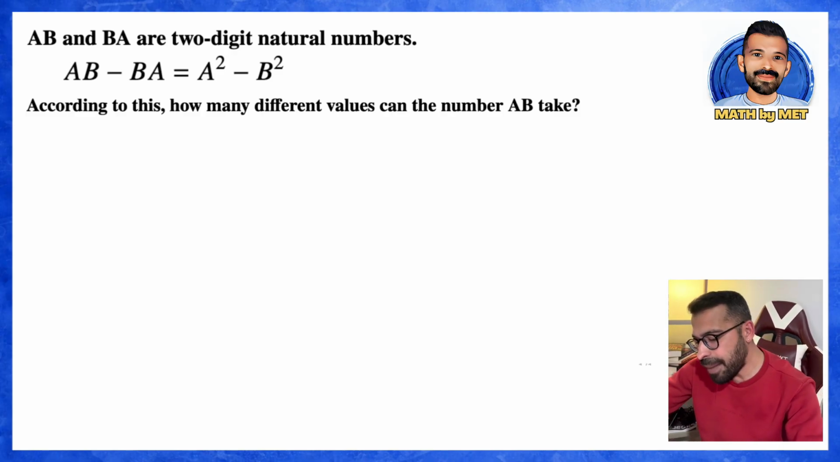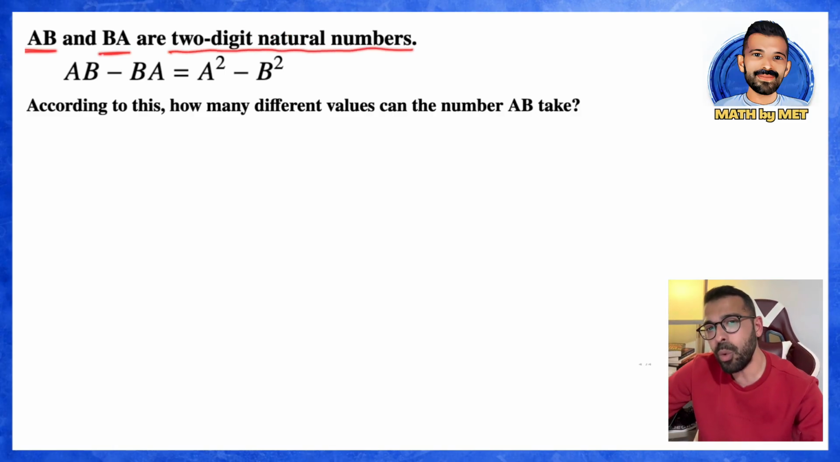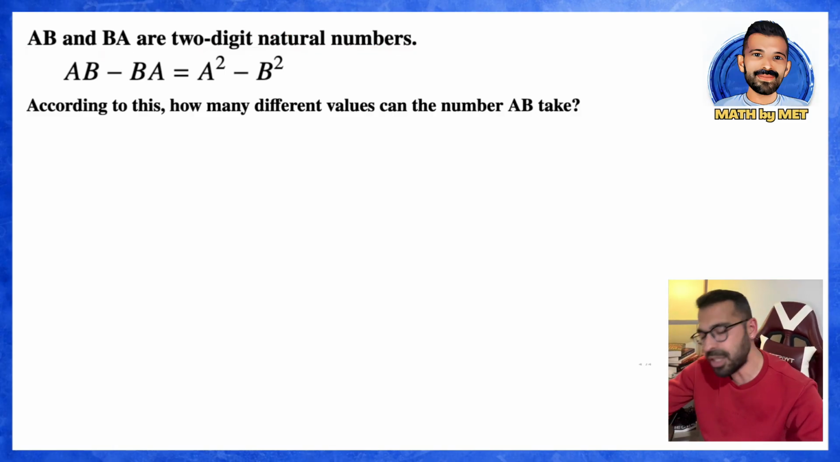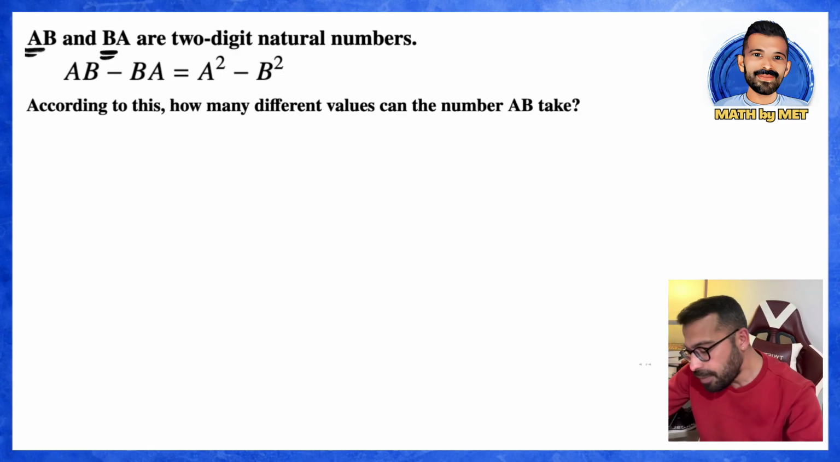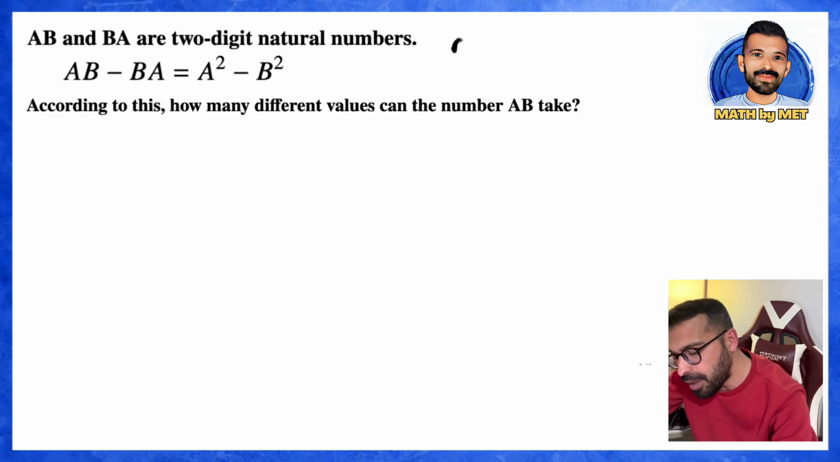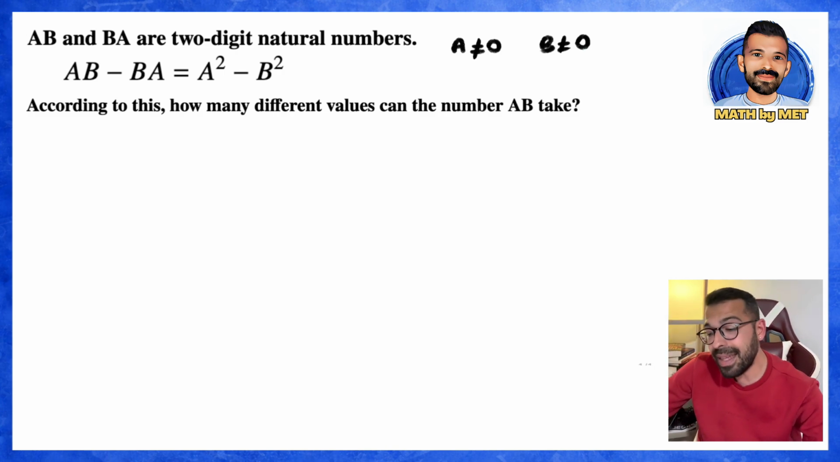It says that A, B, and BA are two-digit natural numbers. Now, in order for these numbers to be two-digit, there is something I know for sure. The leading A and the leading B here cannot be 0. So I have to write this down. This leading A cannot be 0. The leading B here cannot be 0 either. Since they can't be 0, I wrote it like this: A is not equal to 0 and B is not equal to 0.